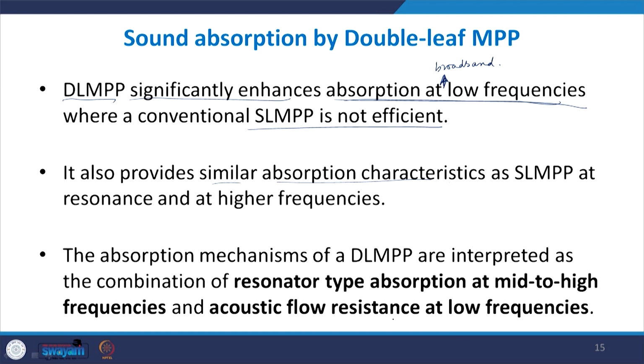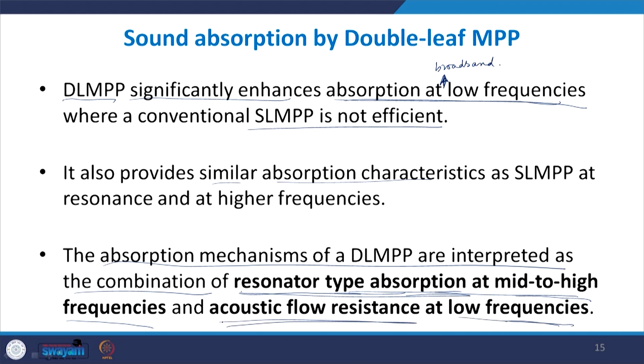Okay. Now, the absorption mechanism of a double leaf MPP can be interpreted as both a resonator and a flow resistance. At middle to high frequencies it acts as a resonator, and at low frequencies it is acting as an acoustic flow resistance.